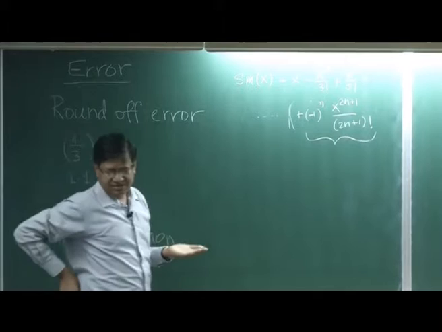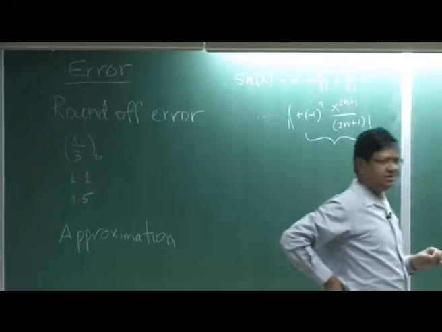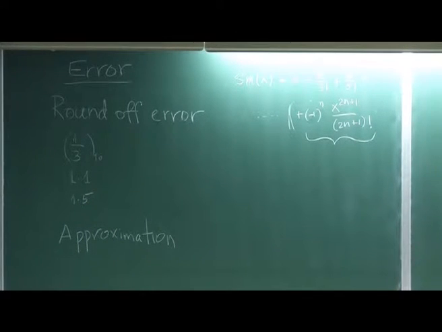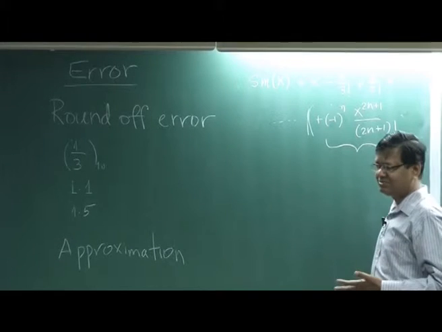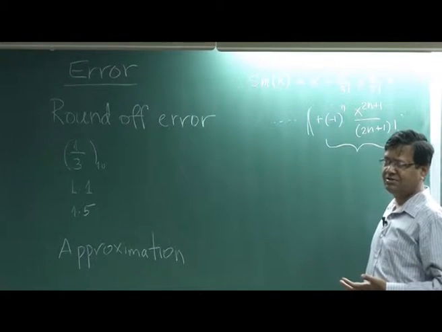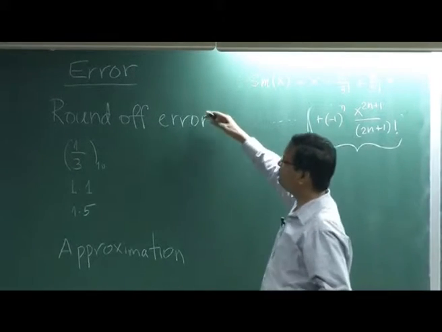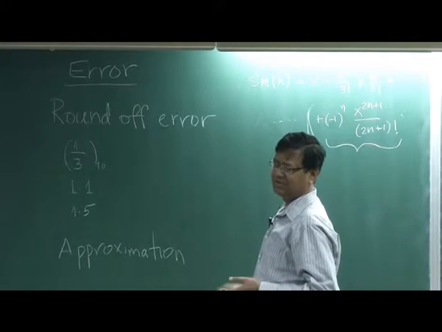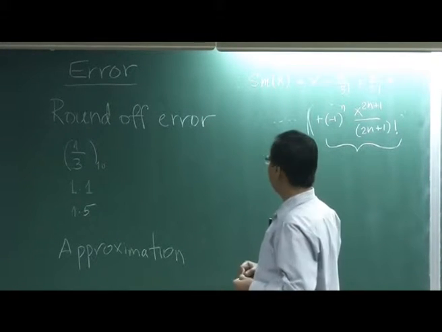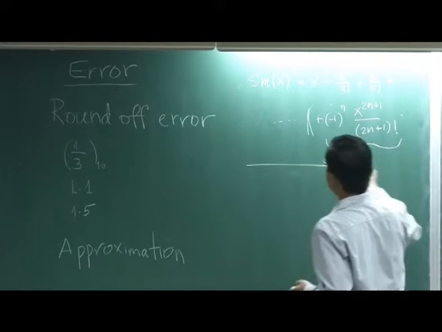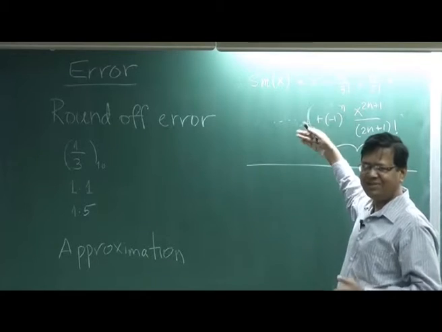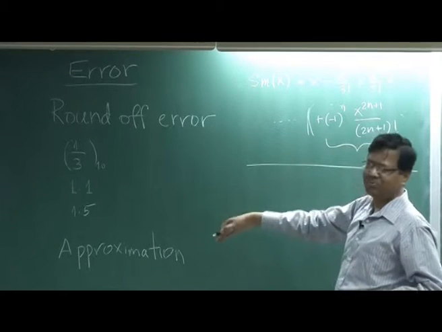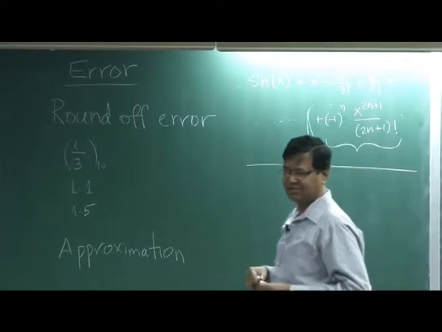We will see later that when I solve a differential equation, the derivative calculation will not be exact, and again we will make approximation. So all our numerical computation will involve approximation and there will be error because of it. So error comes broadly from these two types. Is it clear? This part is quite obvious, but we will have to see for every algorithm what approximation you are choosing.